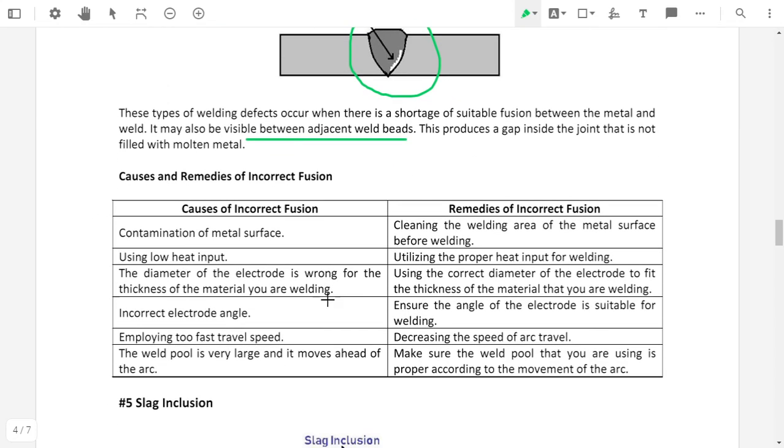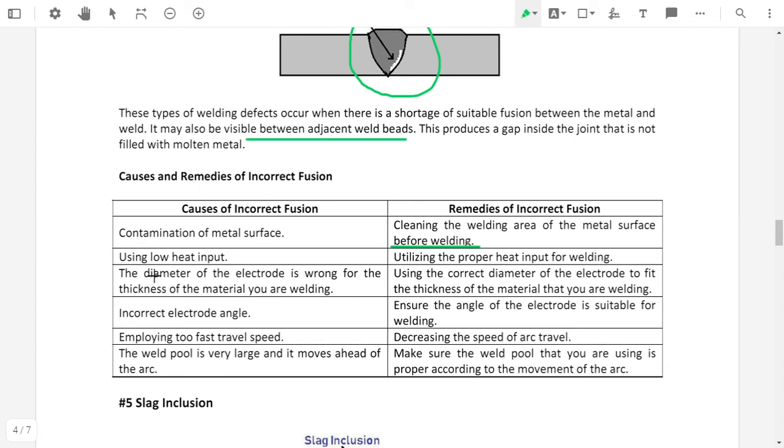So what are the causes of incomplete fusion and what are the remedies for this? Contamination of the metal surface. If there is contamination present in a weld zone or on a base material, then it will cause incomplete fusion. So what is the remedy for that? Cleaning the welding area of the metal surface before the welding. Where we want to do the welding, this area should be properly cleaned, and if we properly clean the weld area, then it will avoid the incomplete fusion.